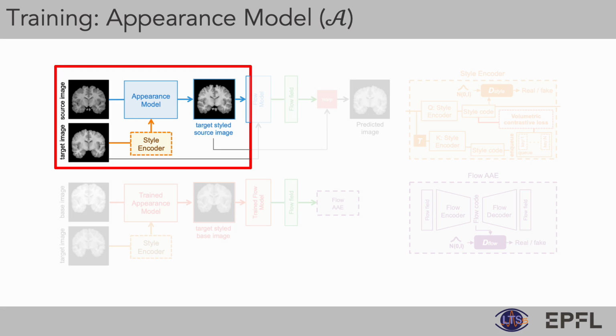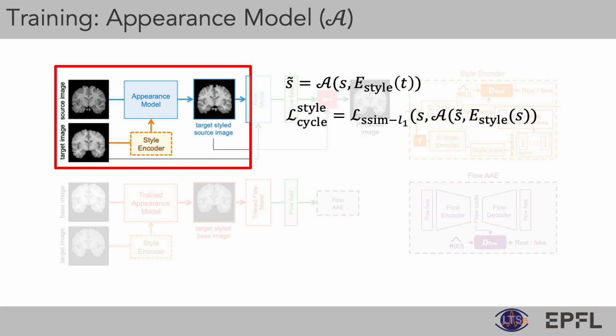The appearance model is responsible for translating the style of the source image S to that of the target image T, given its style latent code as predicted by the style encoder. We use two loss terms that help in the convergence of the appearance model. First is the style consistency loss that guides the appearance model to generate images with the same spatial structure as the source image but with a different style in a consistent cyclic manner. Secondly, the style identity loss enforces the appearance model to generate the same image using its own style.